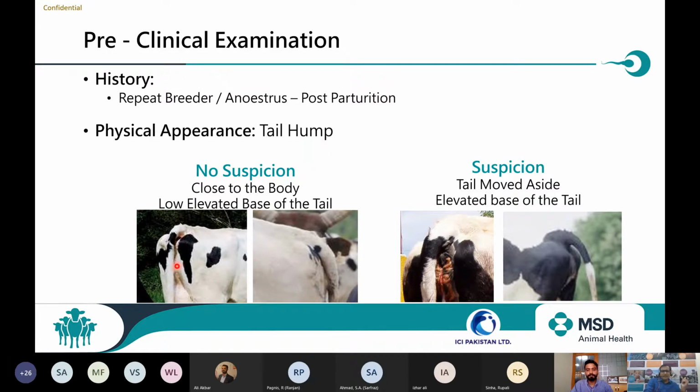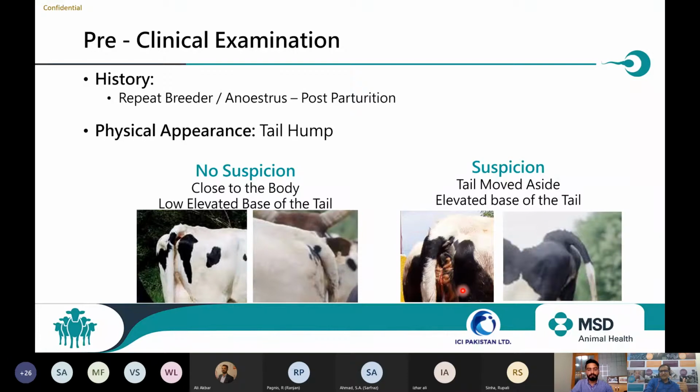If the tail is close to the body and there is no elevation at the base of the tail, they are quite normal animals. But if the tail is tilted towards one side of the vagina, or the tail hump is slightly elevated and the tail is not close to the body, identify those animals, separate them out, collect the information on them, and then clinicians are required to check these animals more closely.